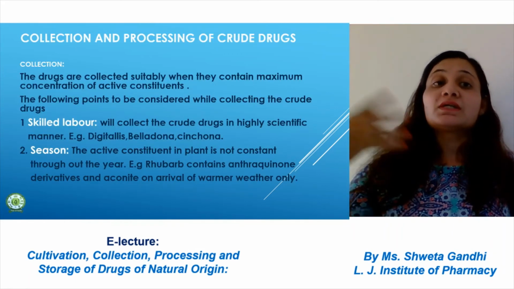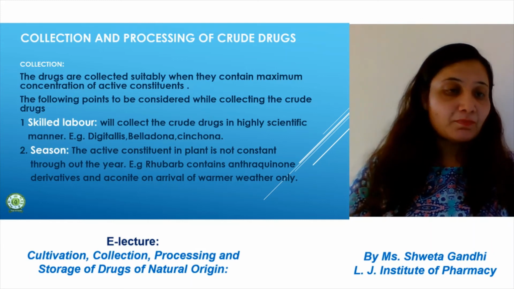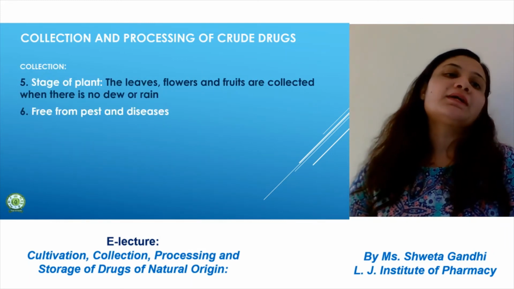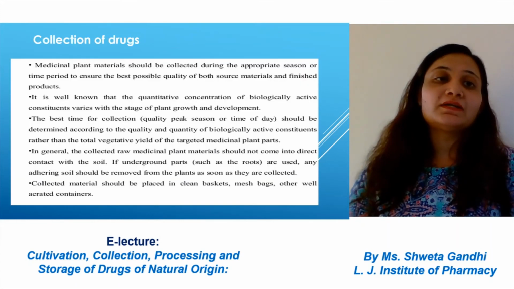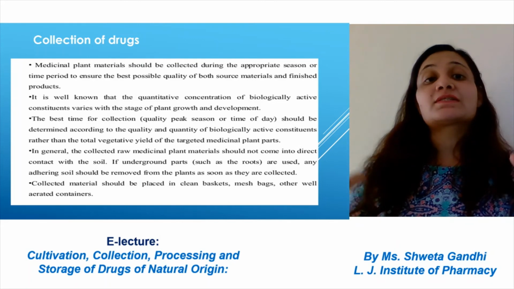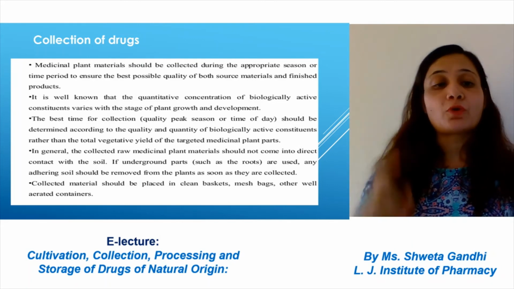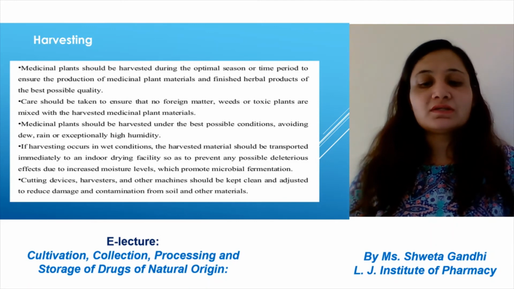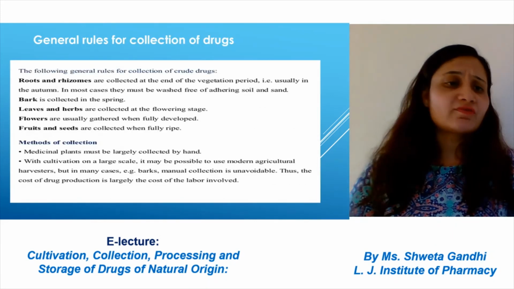Now comes the collection. For the collection, what are the important points required? Skilled labor, season, age of the plant, time, stage of the plant. Collection of drug is also an important parameter, as collection should be done at the proper time, in the proper way. Harvesting, general rules for the collection of the drug.